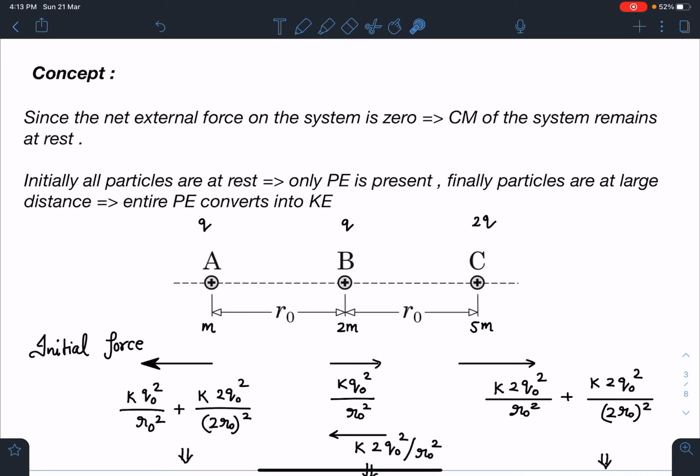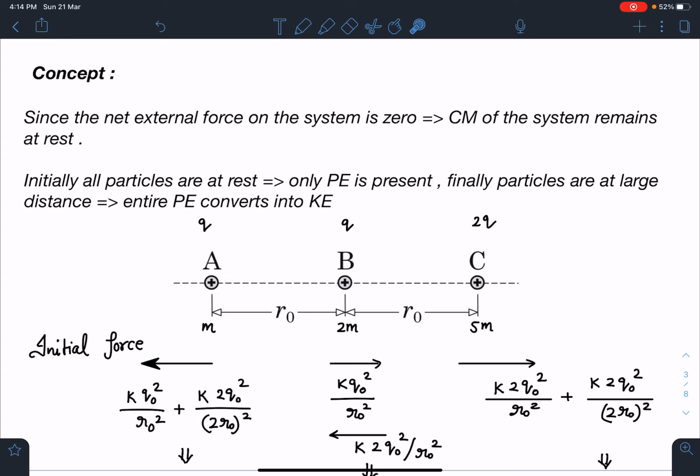Second, initially all the particles are at rest and only potential energy is present. And finally particles are at large distance, that means potential energy becomes 0, and the particles must have kinetic energies. So here we can apply conservation of mechanical energy as well.